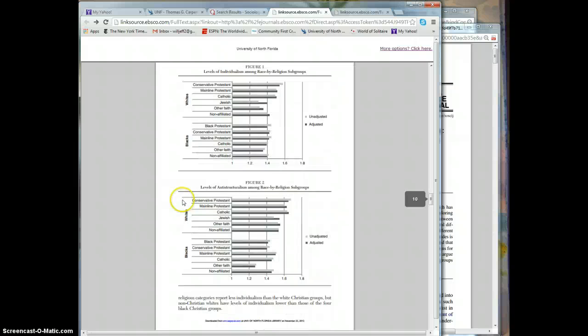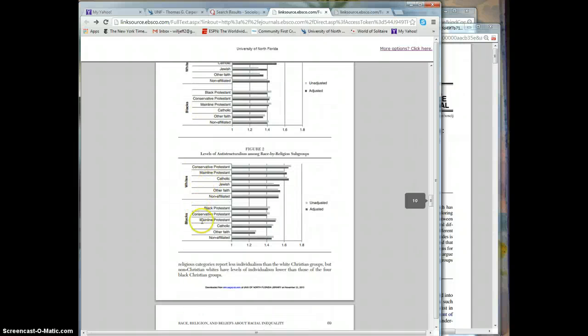All right? This set here is stratification beliefs. This is how they're measuring individualism. Okay? For your phase 3 assignment, this is the kind of stuff that you'll be doing and explaining to me: what do you want to measure? What do you want to look at? And this is some of their results.